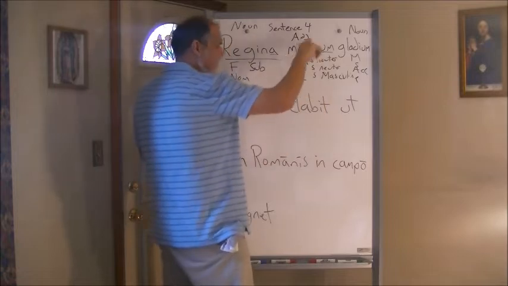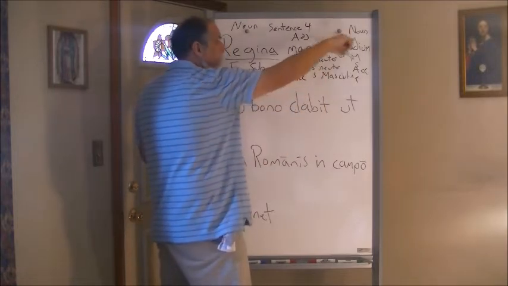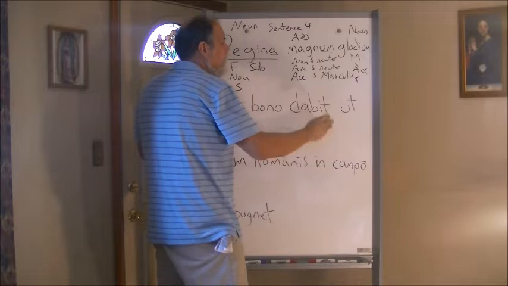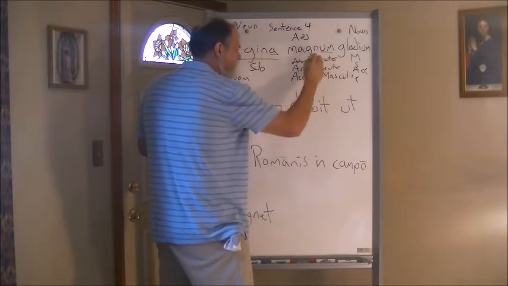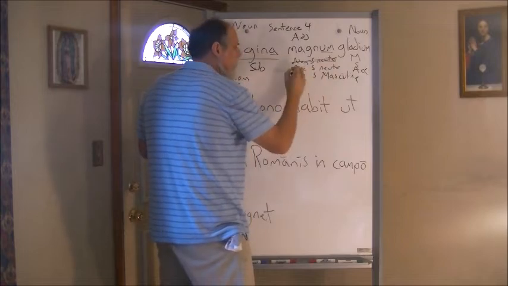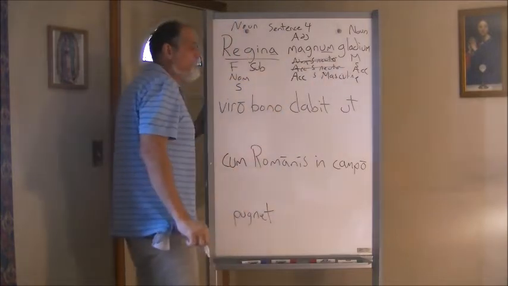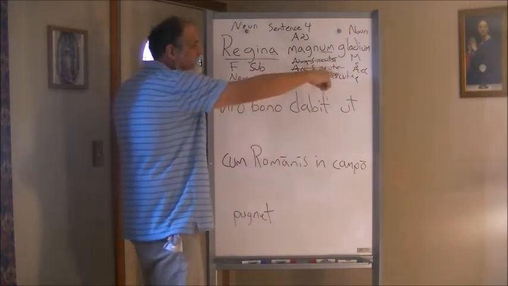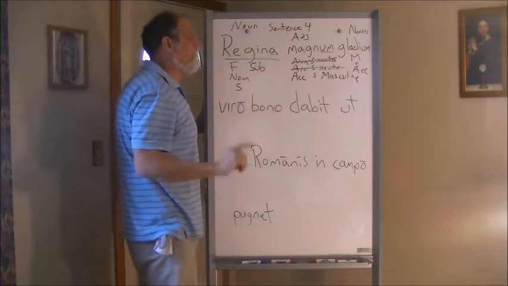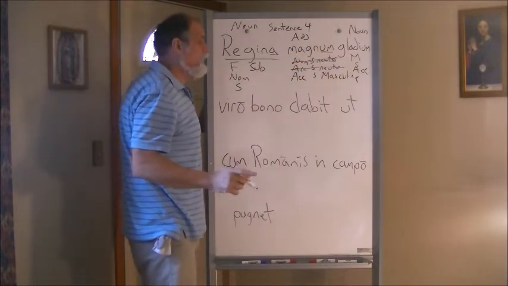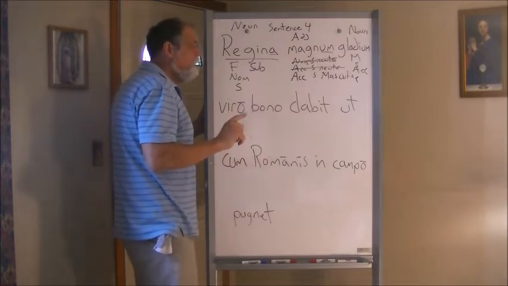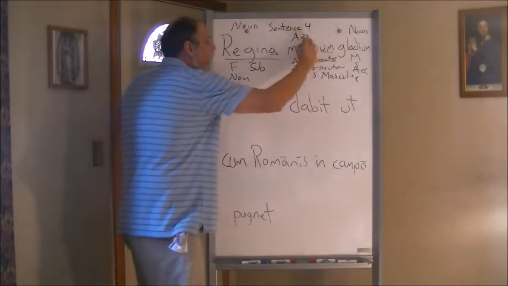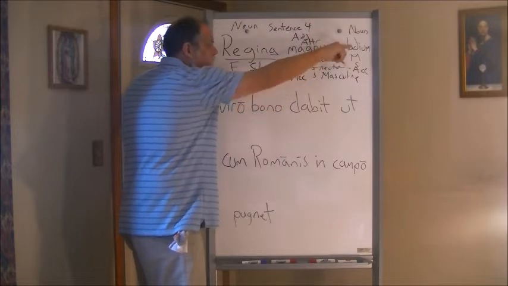So if we assume, and I think we can rightly assume, that this magnum is modifying that gladium, we can eliminate the nominative singular neuter. We could have said the accusative singular neuter. We're going to eliminate both of those, and we know it's the accusative singular masculine. So it's the great sword or the large sword. You could translate it either way. And this is an attributive adjective. It's modifying that word directly.